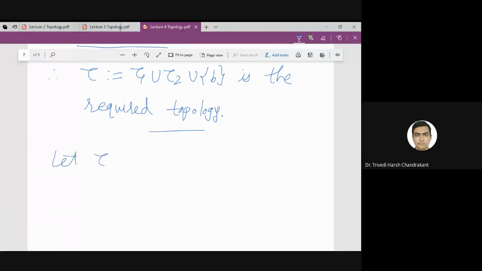So let tau be defined to be the intersection of tau dash such that tau dash contains tau 1 and tau dash contains tau 2. So is it a topology?